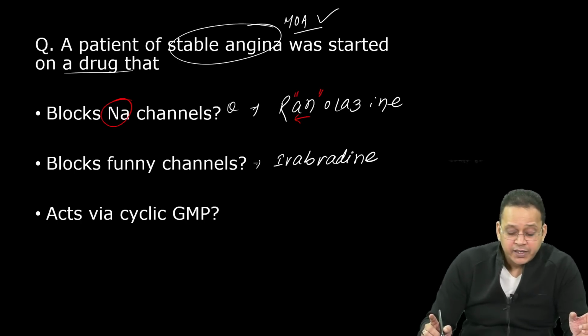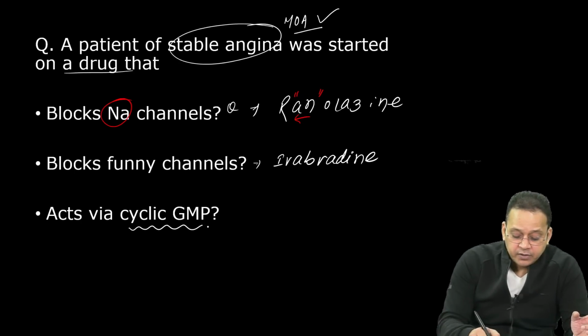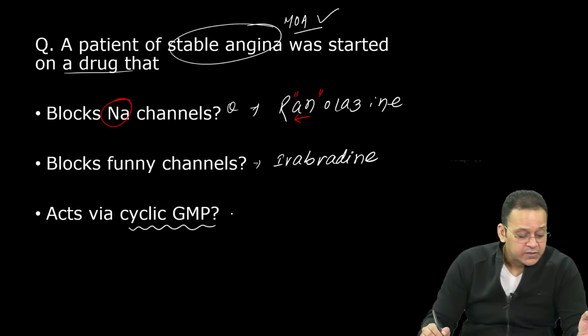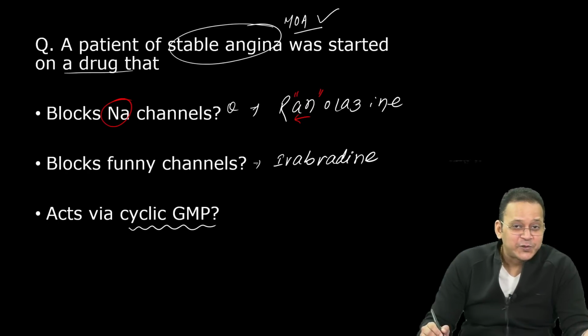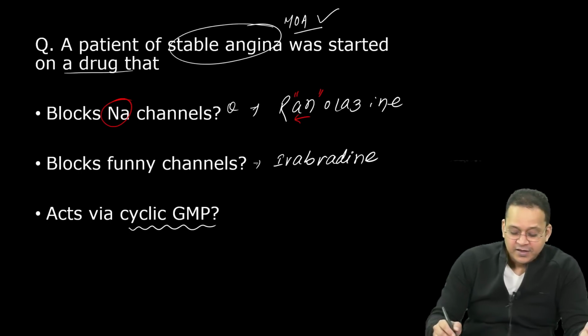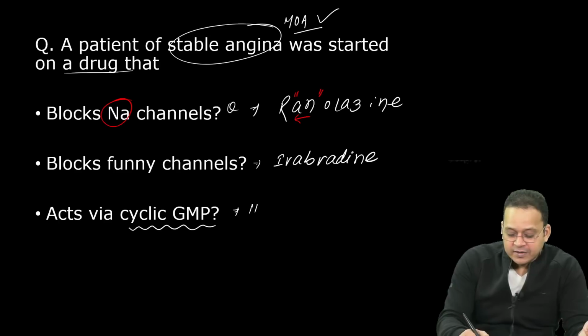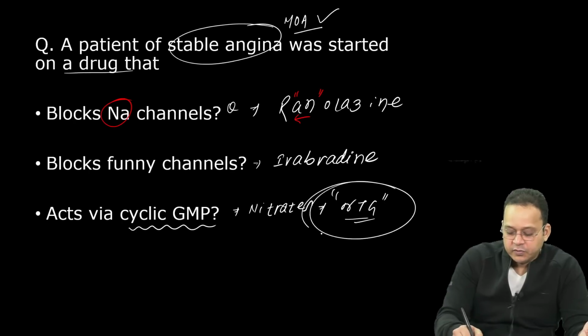Which drug in angina acts via cyclic GMP? See, nitroprusside acts via cyclic GMP, but nitroprusside is not used in angina, my friend. Excellent. It's nitrates. And usually they'll give you nitroglycerin in the option.